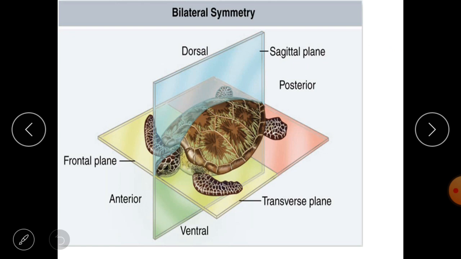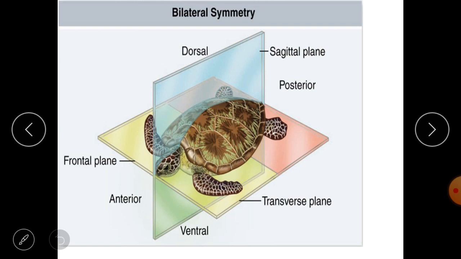And bilateral symmetry, you know what bilateral symmetry is. If you take an animal and separate it into two equal halves from the central plane, you will get a mirror image, right? If you take human beings, we have two eyes, two hands, two legs, so we have a kind of mirror image.